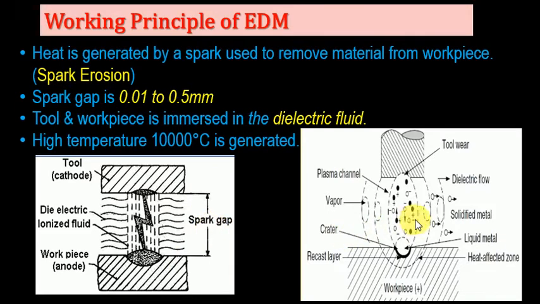Now the second figure shows how the plasma is formed. In this plasma a spark is generated, and this spark has very high temperature. This high temperature first melts the particles on the workpiece, and they are then evaporated. The spark is struck between the tool and the workpiece, so the spark creates craters on the workpiece, and these craters remove the material.